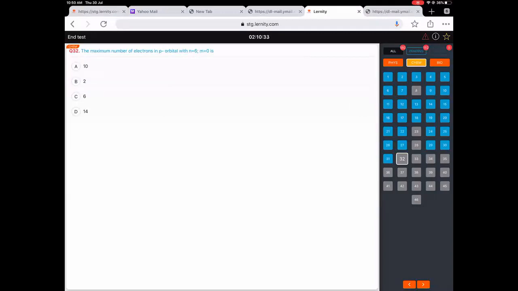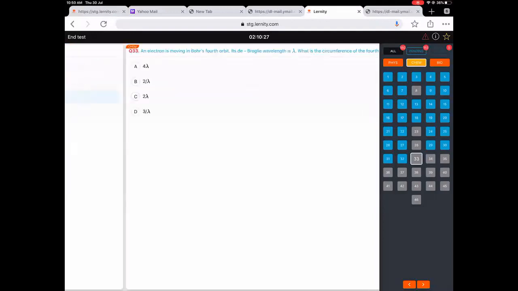Maximum number of electrons in p orbital with n is equal to 6. Wherever the electron is in the p orbital, there can be only 6 electrons, not more than that.